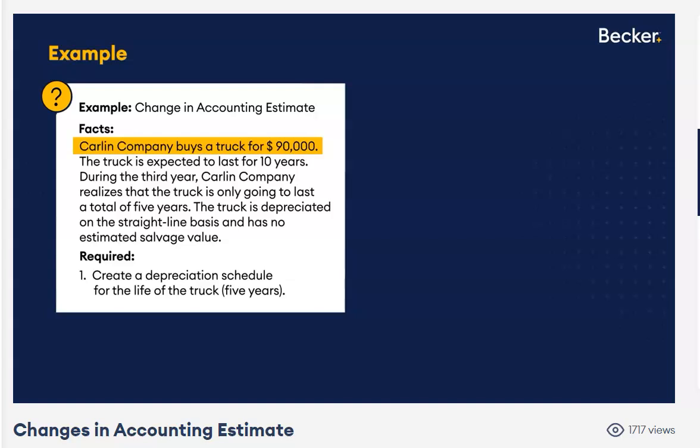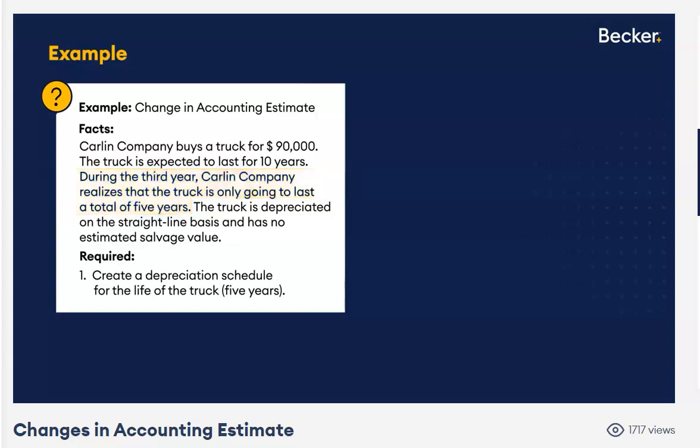The truck is expected, now, this is the original estimate, they thought the truck was going to last 10 years, okay? So that's your original useful life. During the third year, that means 2 years have elapsed already. We're not going to touch years 1 and 2. We're going to leave them alone. We're not going to restate. This is not a correction of an error.